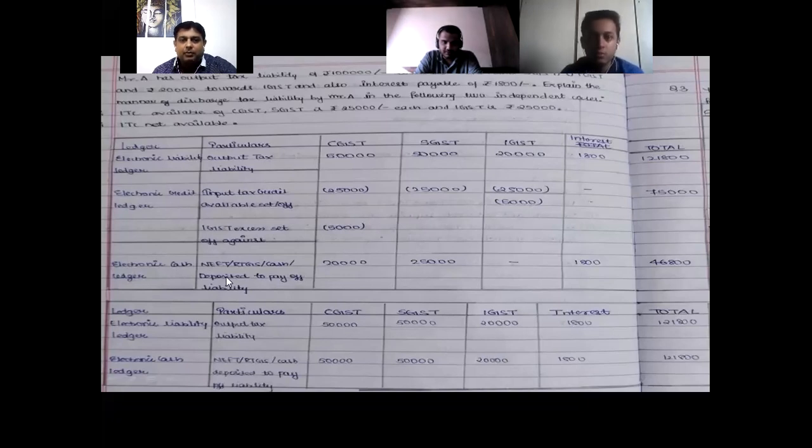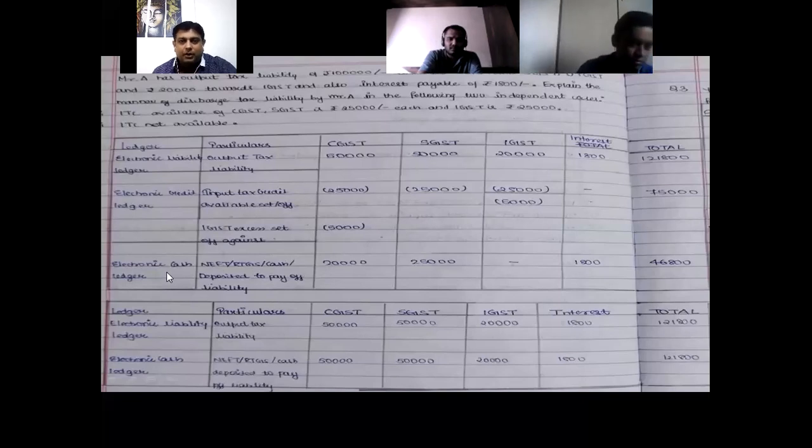How can we get the amount in the cash ledger? Either NEFT or RTGS. Cash is impossible because the amount is 20,000, whereas the cash limit is only 10,000. So either debit card, credit card, through those ways and means you can put the payment amount in the cash ledger and subsequently you can make the payment. But in SGST, what we found was ITC was only 25. So the remaining 25 is to be paid.